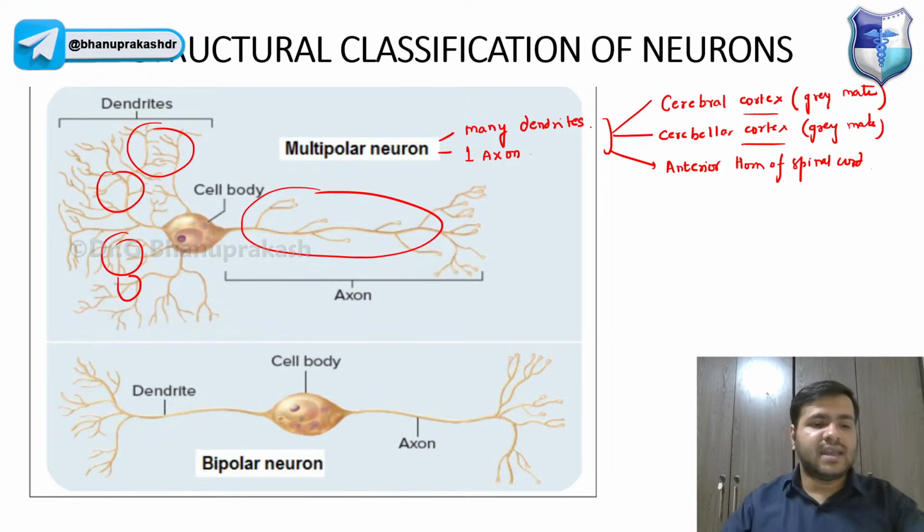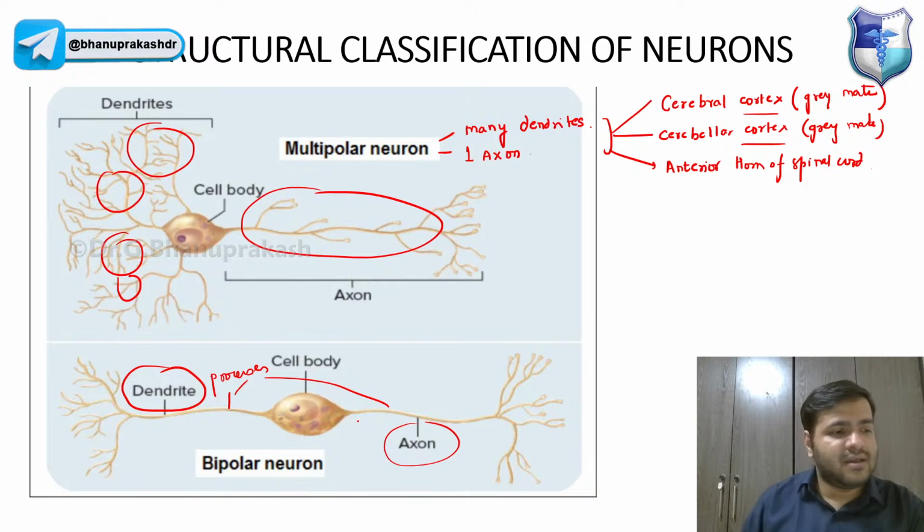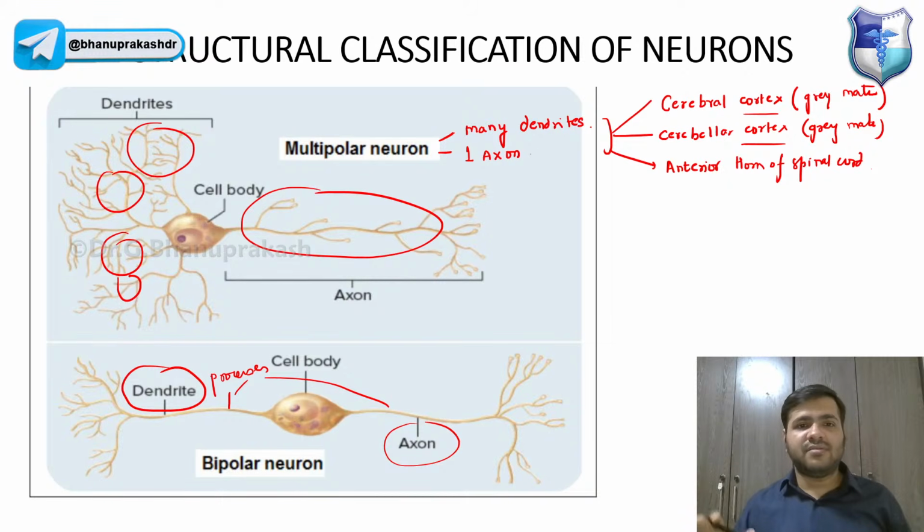Now coming on to the next one, guys, we have the bipolar neurons. In bipolar neurons, you can see that there are two processes. One process gives rise to the dendrite, and one process gives rise to the axon. So we have a central process and a peripheral process. The central one is the axon part, and we have the dendrites.